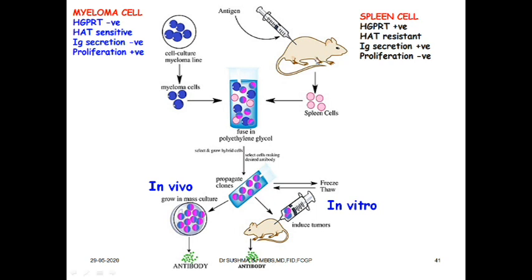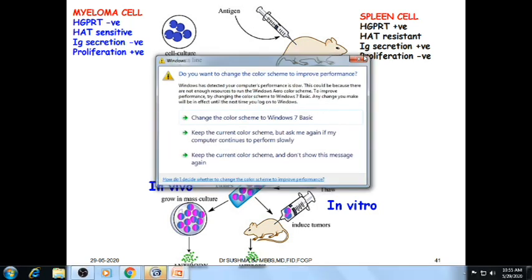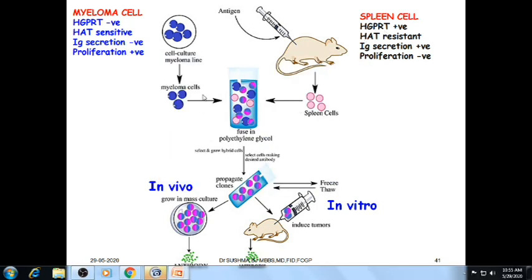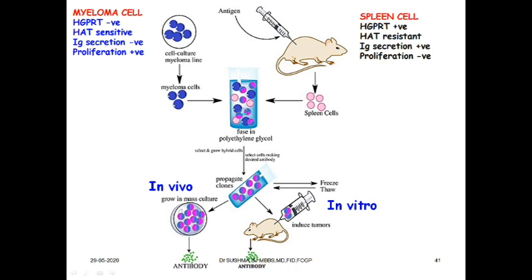In either case they are going to die, but when myeloma fuses with the spleen cell, they have a tendency to grow because the deficiency of each is substituted by the other. Myeloma cells are SGPRTase negative, but a spleen cell is SGPRTase positive. They substitute each other, and when they get fused, there will be enormous production of antibodies. This is called hybridoma technology.